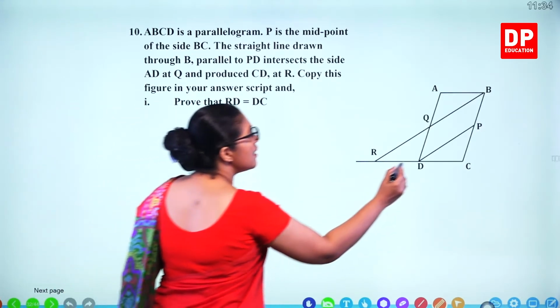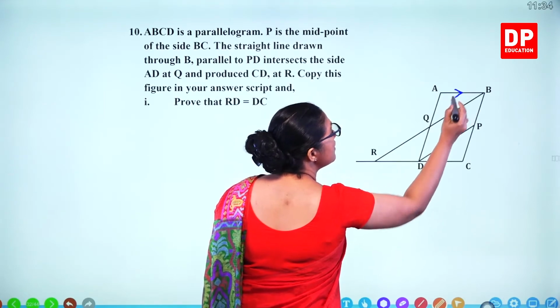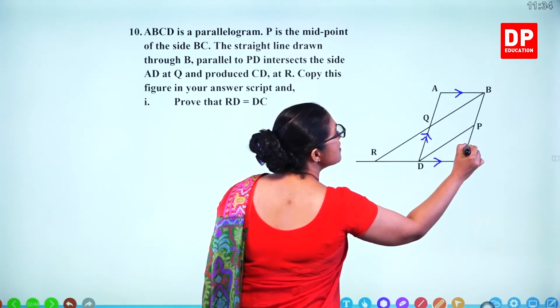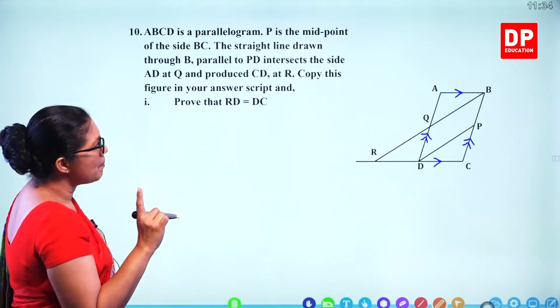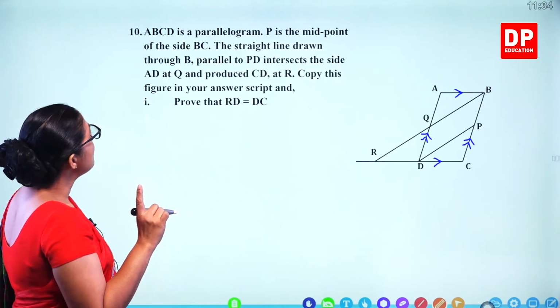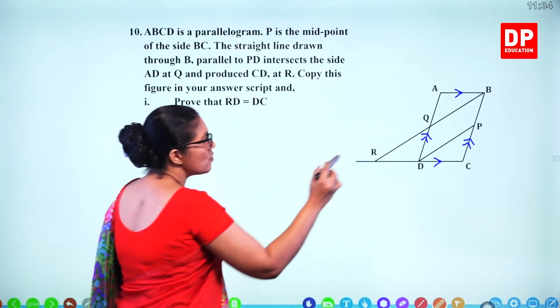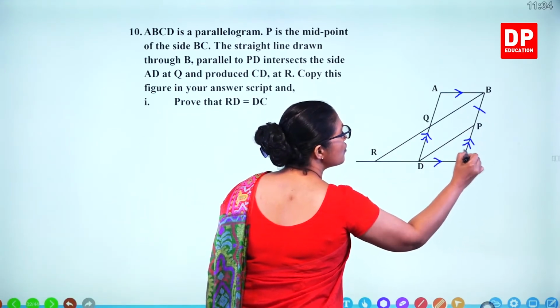So that means these lines are parallel because it's a parallelogram. Opposite sides are parallel. P is the midpoint of the side BC. So this length is equal to this one.